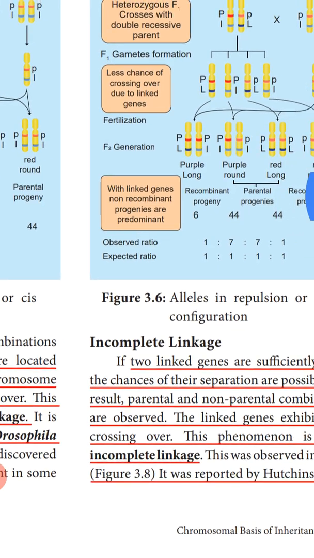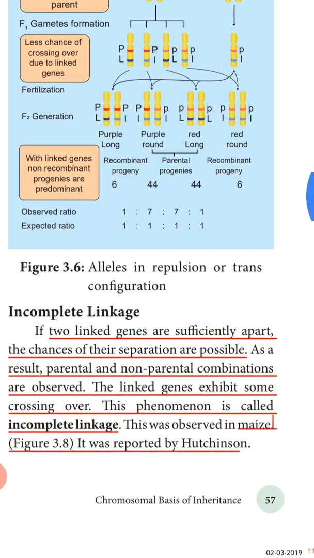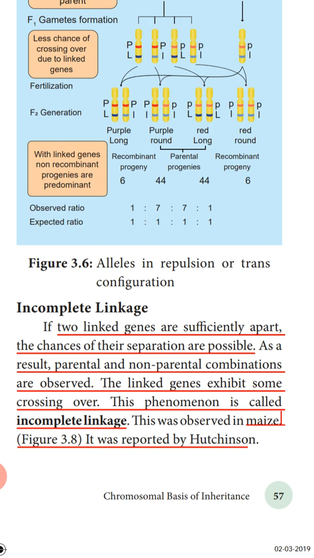Next, we are going to study incomplete linkage. If two linked genes are sufficiently far apart, when the two linked genes are separated, at two different loci, the chances of their separation are possible. So here the linked genes are far apart, so the chances of separation are possible. As a result, parental and non-parental combinations are observed. The linked genes exhibit some crossing over. This phenomenon is called incomplete linkage.